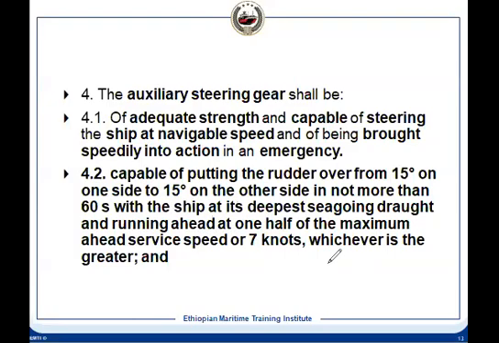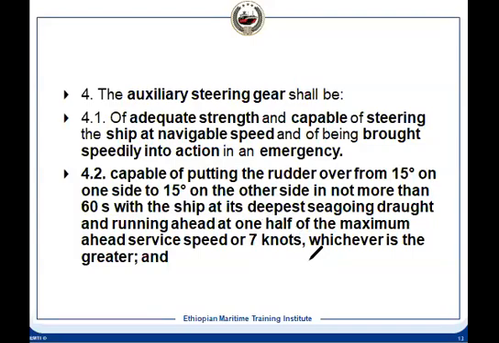But there is another condition that has to be satisfied: or 7 knots, whichever is greater. For example, if our maximum speed is 12 or 13 knots, half speed will be 6.5 or 6. In that case, we'll have to maintain 7 knots. So whichever is higher, that we'll have to consider.